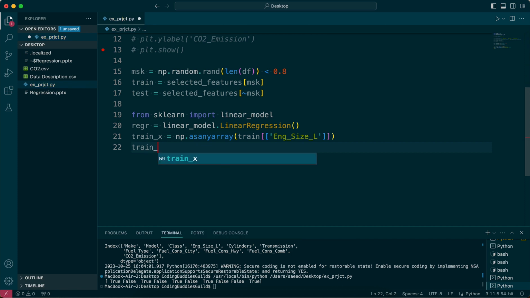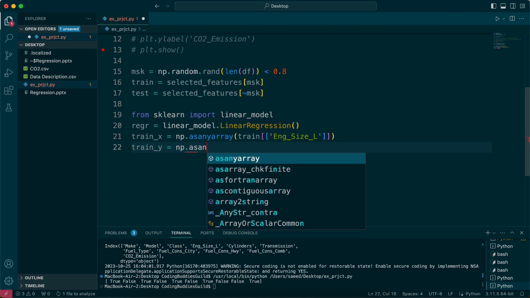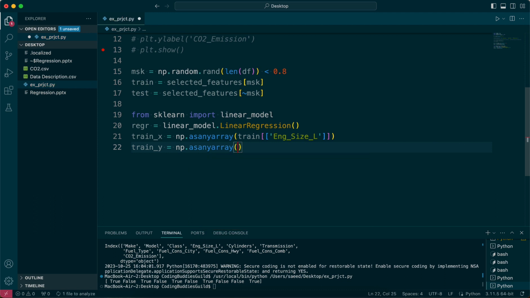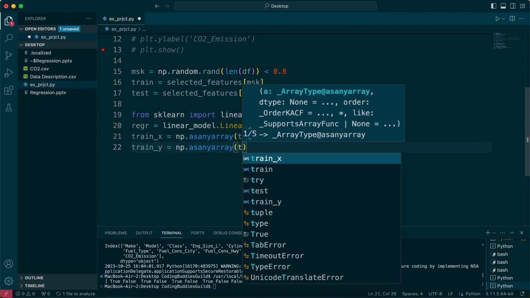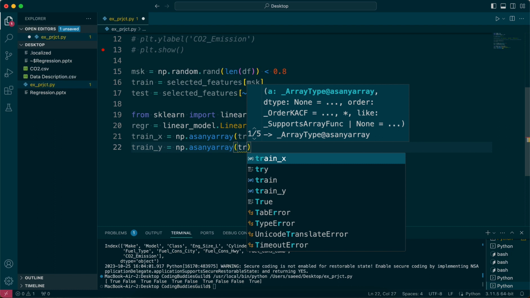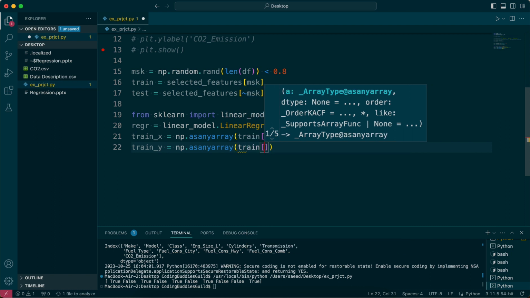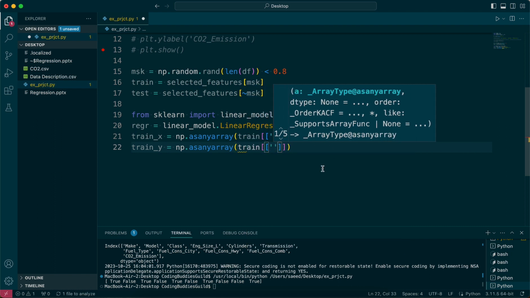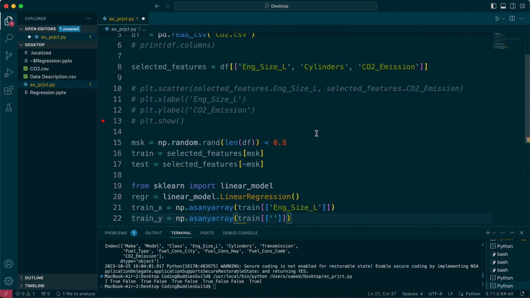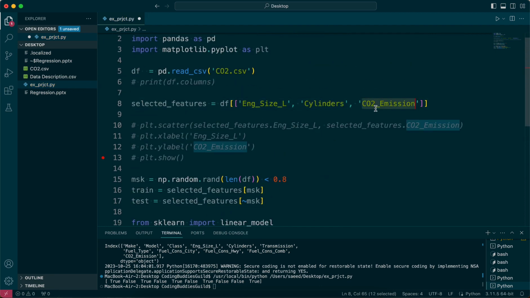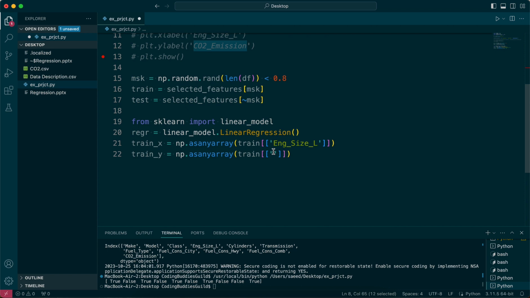And then same thing for train y. So I'm just going to go train y equals numpy.asanyarray, and then just going to go train and CO2 emission, right?